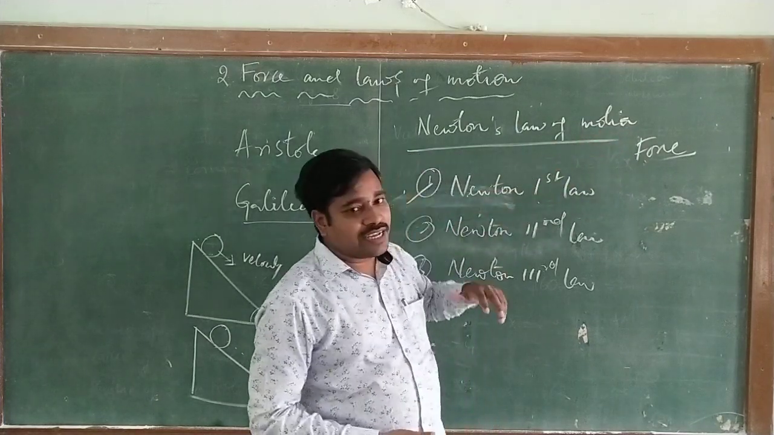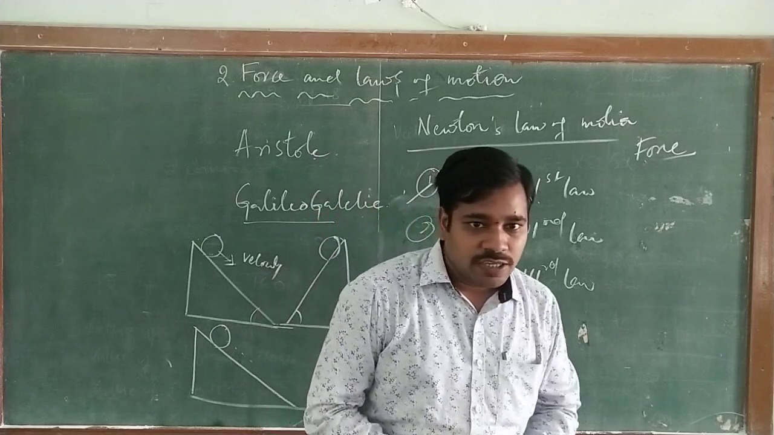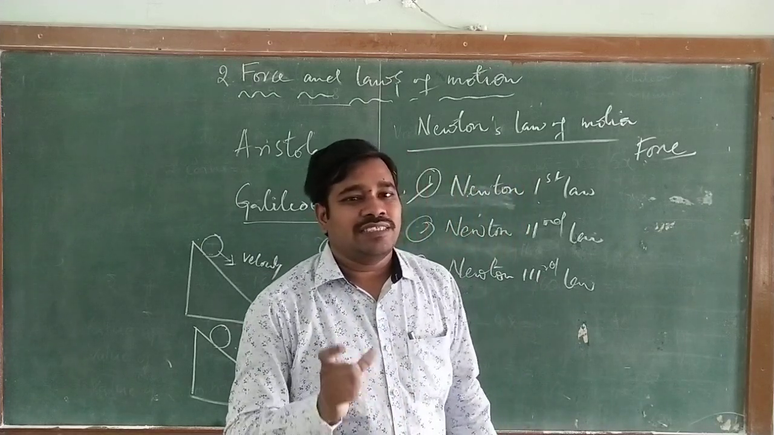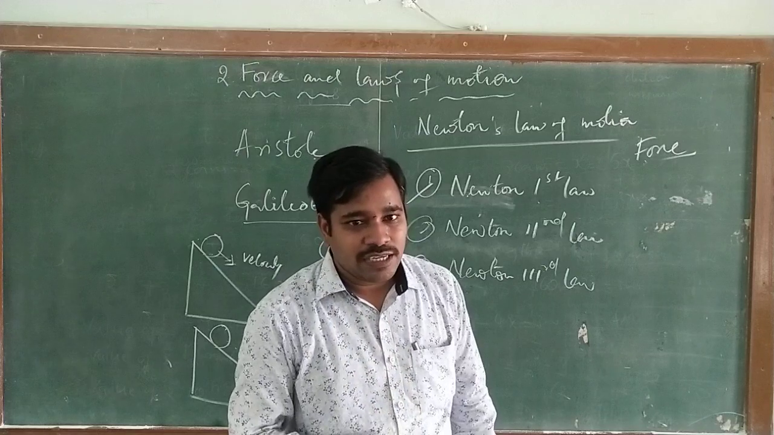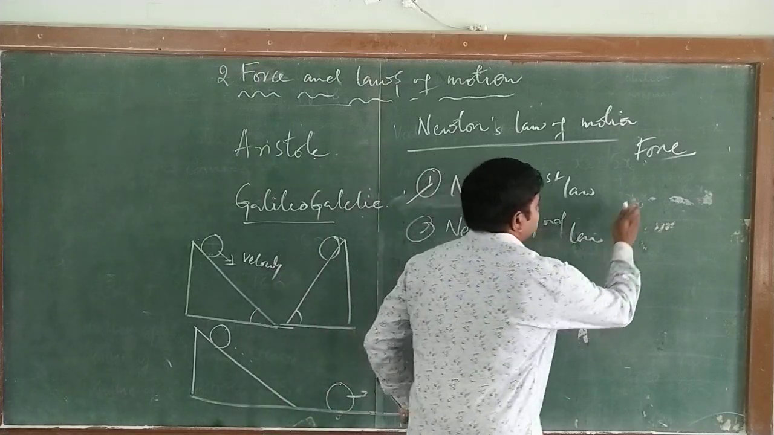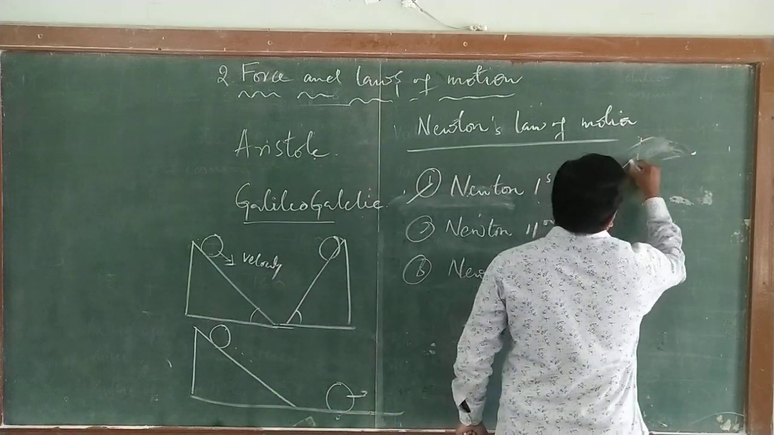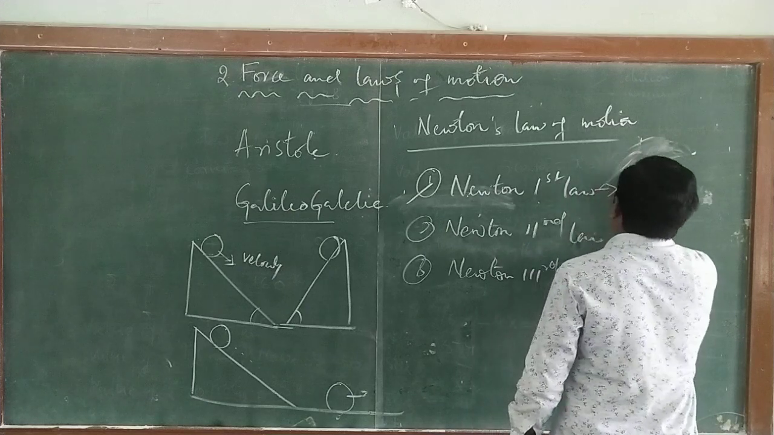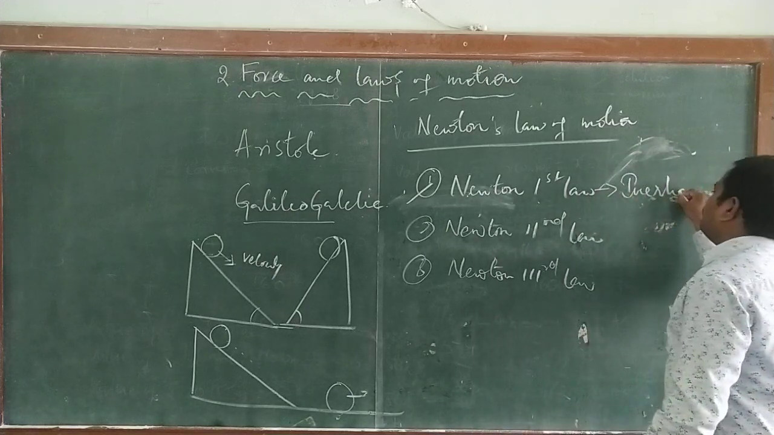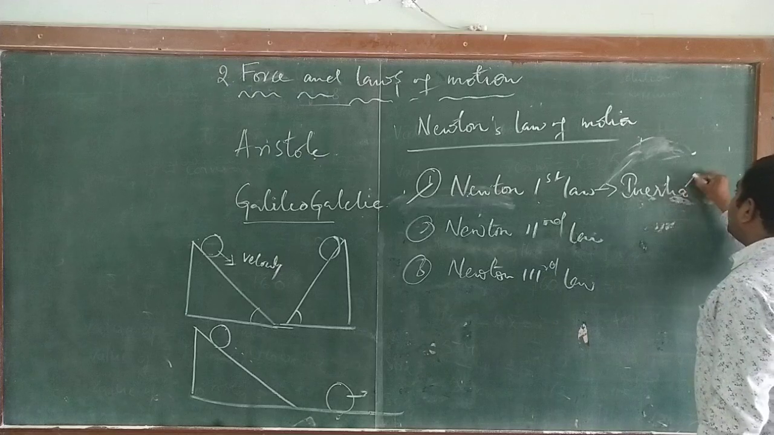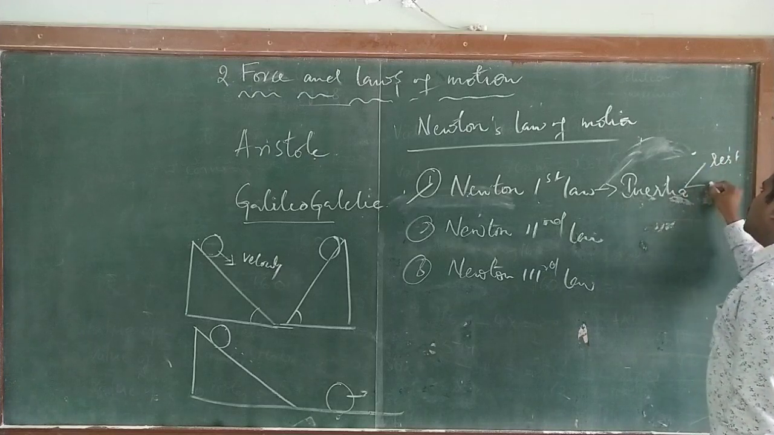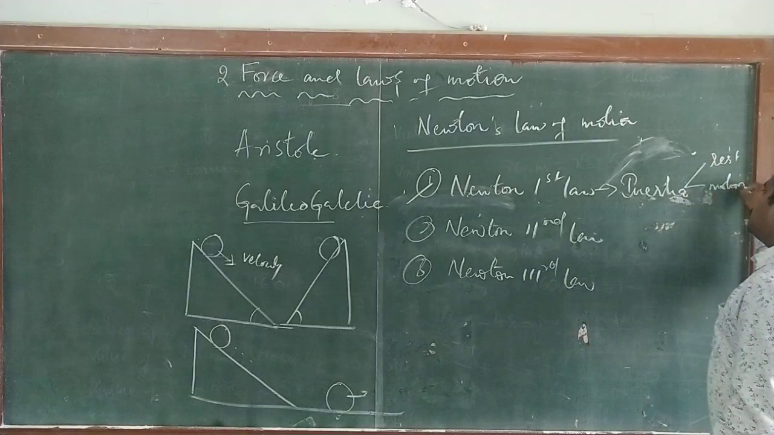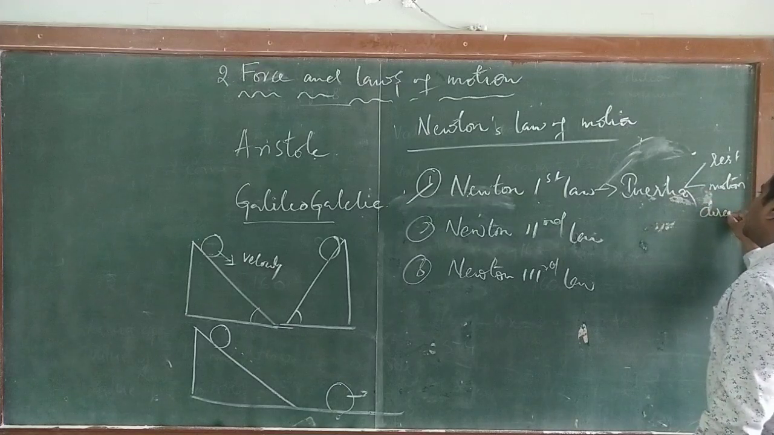So Newton's first law is also called inertia. Inertia is nothing but a resistance, an inability to change. Newton's first law is divided into three types of inertia: inertia of rest, inertia of motion, and inertia of direction.